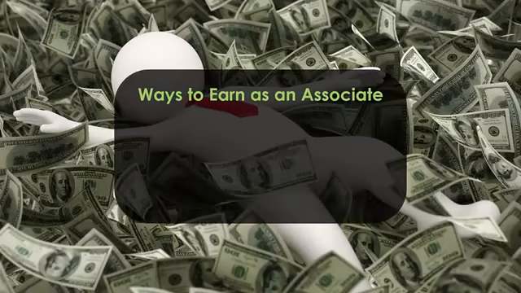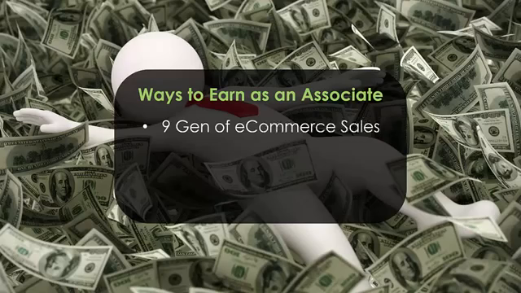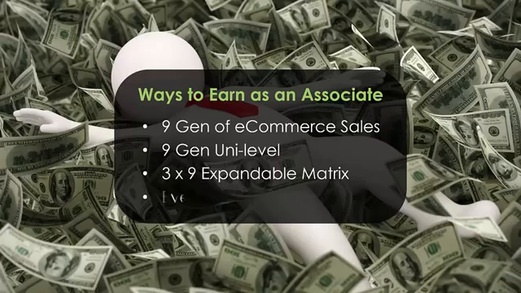We are here to talk about the ways to earn as an associate. Just a real quick recap here: 9-generation e-commerce sales, 9-generation unilevel, 3x9 expandable matrix, and the evergreen check match. All 4 of those income streams open up to you as soon as you become an associate. The spreadsheet I'm going to pull up here in a second, we're going to cover the top 3. The evergreen check match is pretty tough to get on a spreadsheet, a lot of different variables there. Just don't forget the power of that evergreen check match.